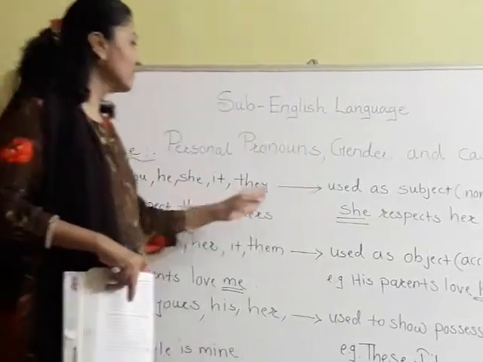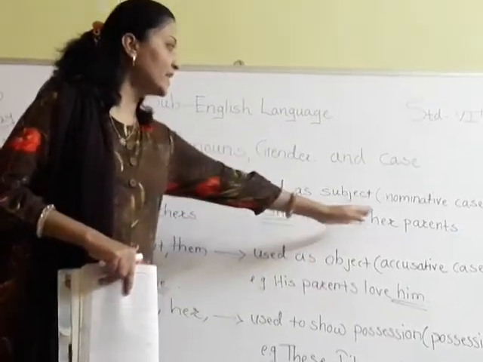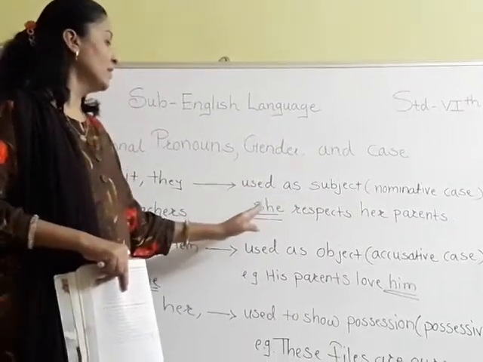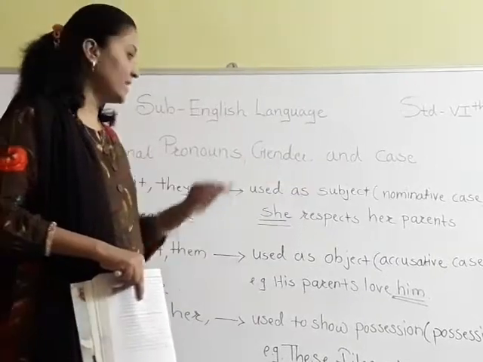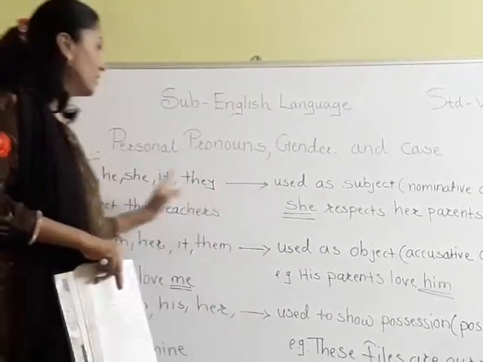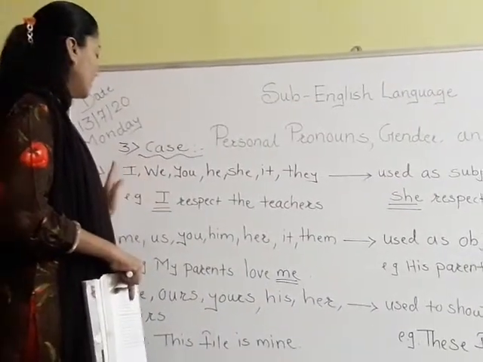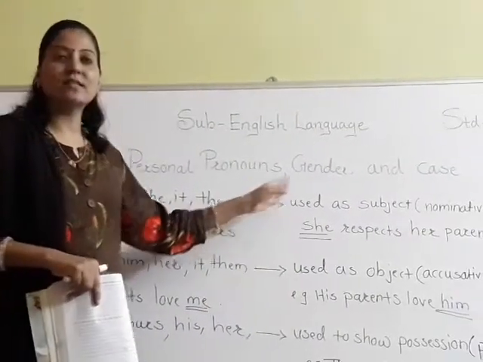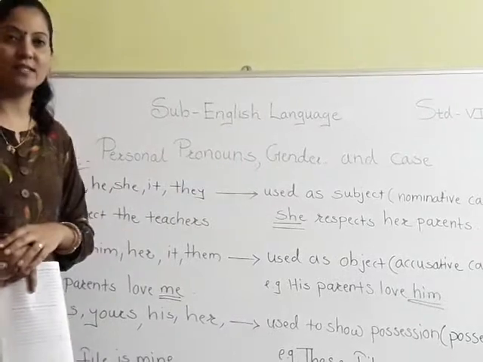Same as, she respects her parents. She is the subject of the sentence. So have you understood? So these are all used as the subject in the nominative case. Okay.